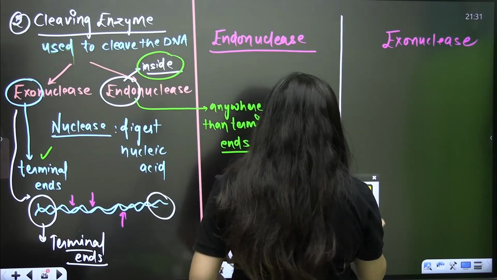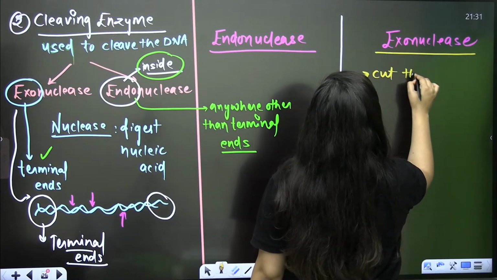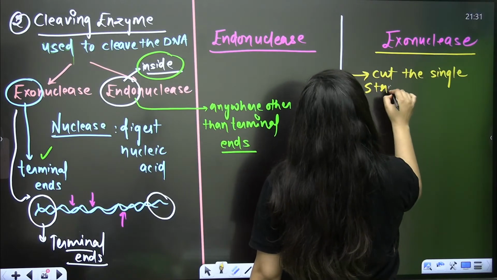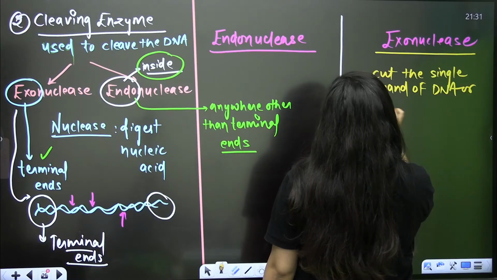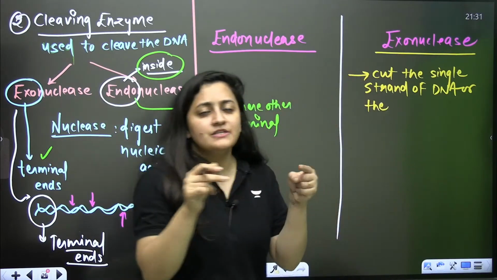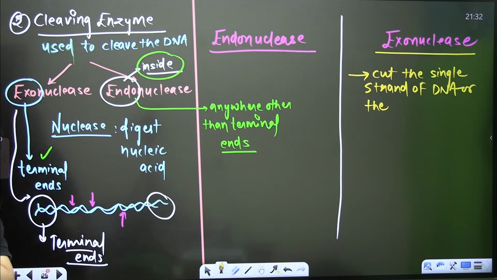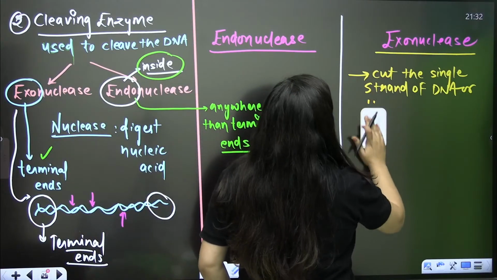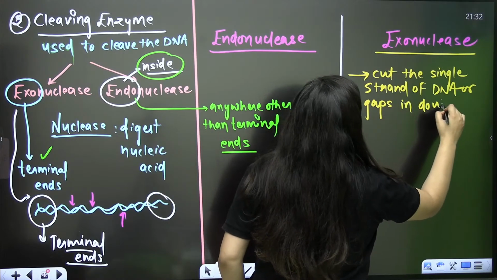So when you are talking about the exonuclease, it can cut the single strand of DNA, or it can cut at the gaps in between the DNA. When it is the exonuclease, it can cut on a single strand of DNA, or if there are gaps in a double strand of DNA.